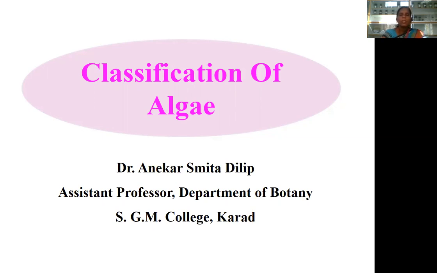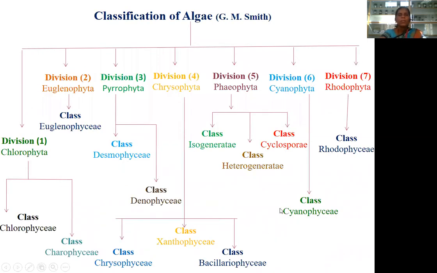Then we come to the classification of algae. G.M. Smith classified algae in 1955 on the basis of some important characters.